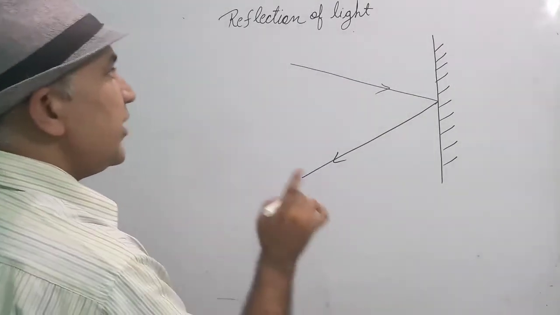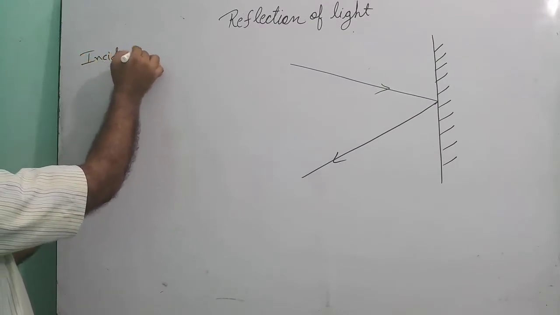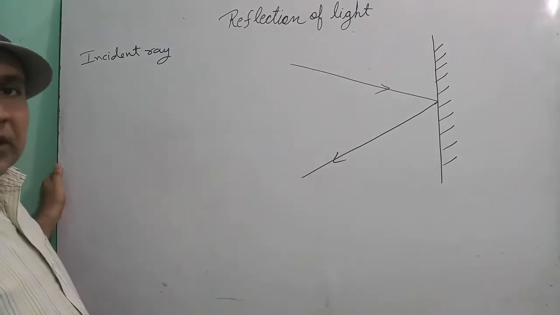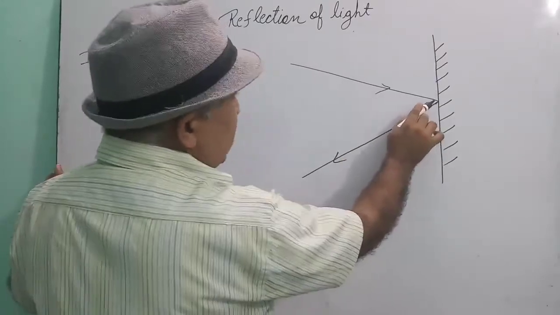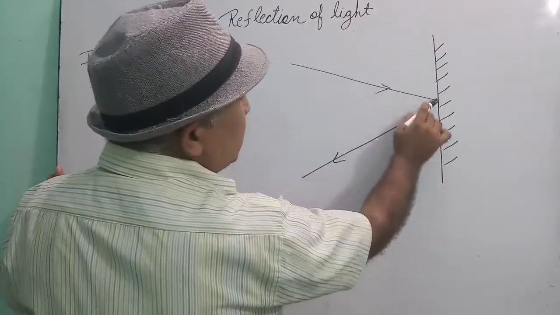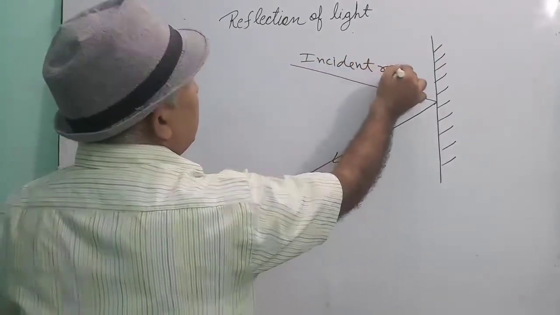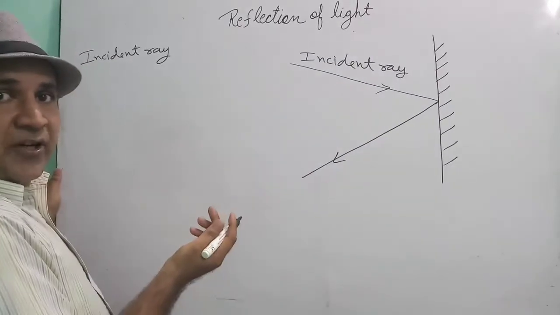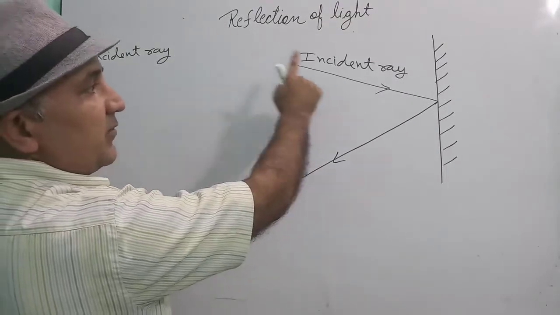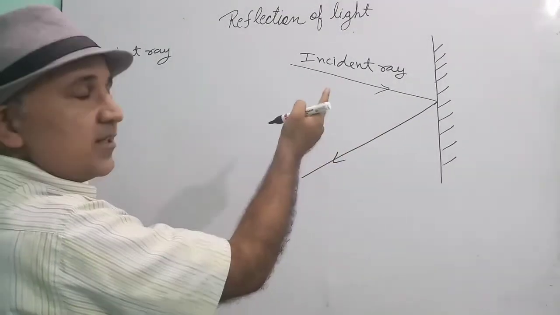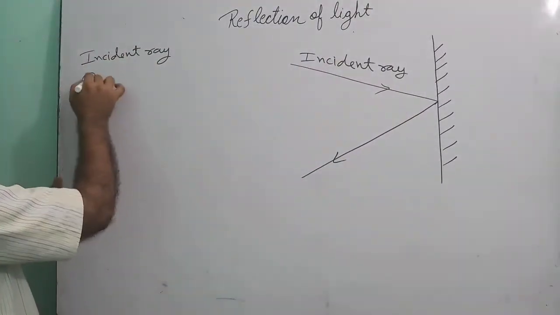Children, the first term you have to learn is incident ray. What is the incident ray? The ray of light which falls on a surface. The ray of light which strikes a surface is called incident ray. Understood? What is the incident ray? The ray of light which falls on the surface, or you can say the ray of light which strikes the surface, is called incident ray.